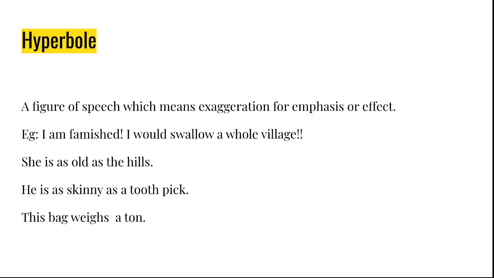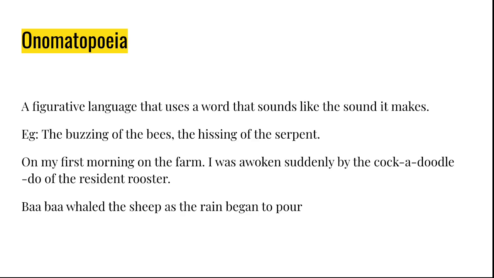She's as old as the hills. To mean that the person is very old, they say the person is as old as the hills. No one can actually equal the age of hills, right? But that is over-exaggeration. Next is he's as skinny as a toothpick. To mean that he's very skinny, we are comparing him with a toothpick. This bag weighs a ton. You know the weight of a ton, and we know that no bag would weigh so much. So that is an over-exaggeration. That is hyperbole.